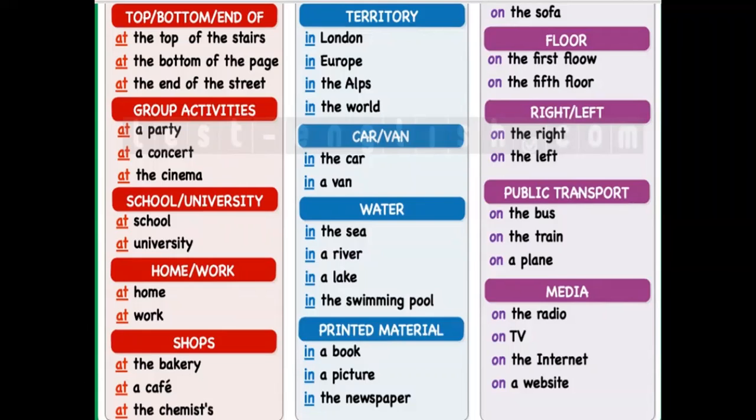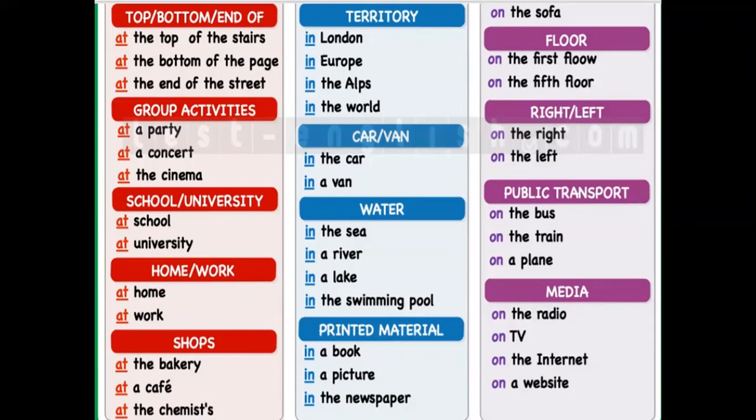Then you can use it for events. You can even use it for public places, for shops, and for addresses also. Like for groups or for events, you can use at a party, at a concert, at the cinema. For places you can use at school, at university, or at home. Then for shops you can use at the bakery, at a cafe, at the chemist.